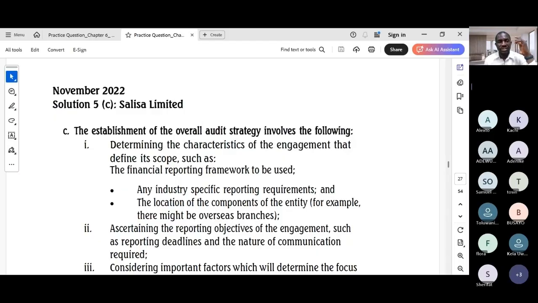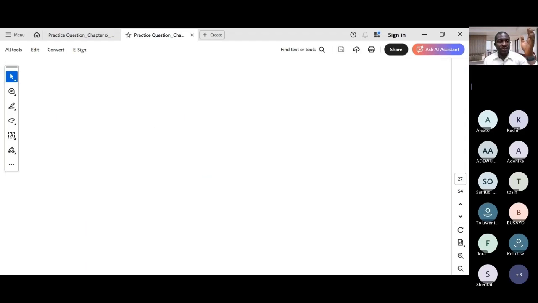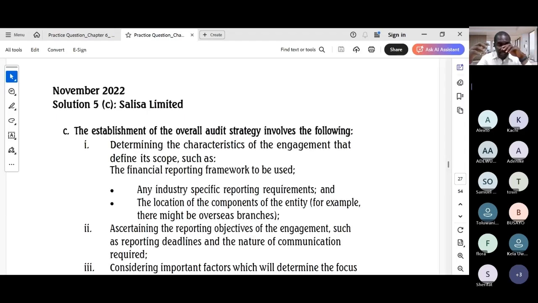So how do we write it? You need to start with a high-level definition of the overall strategy. Think of the overall strategy as the scope, the timing, and direction of the audit. So use the numbered list as you've seen, or bulleted list, to explain the key elements. The provided solution structure is a good model you need to follow and practice with.